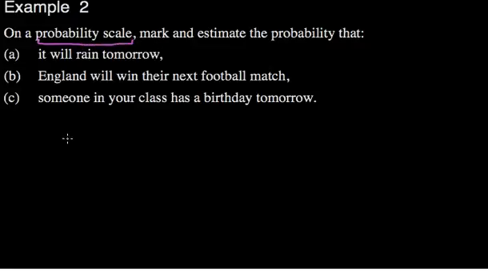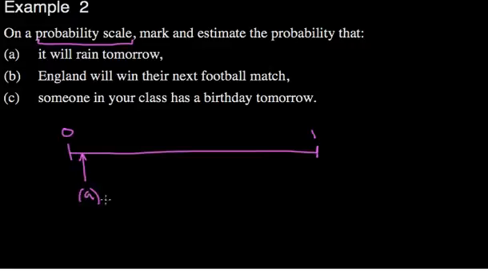Now, this could be done on a line like this. So, if I wrote 0 as a 0% chance and 1 being a 100% chance, where would you put it will rain tomorrow in Beijing in December? Well, is it impossible? No, because you never know what's going to happen. It's unlikely, so according to the forecast, there's a very slim chance it will rain. So I'm going to put A here, very, very close to 0, but not exactly 0.